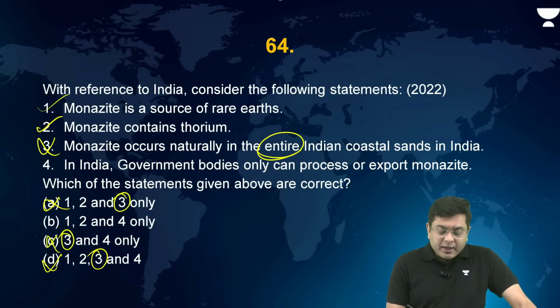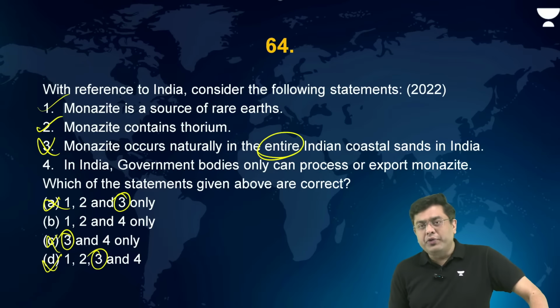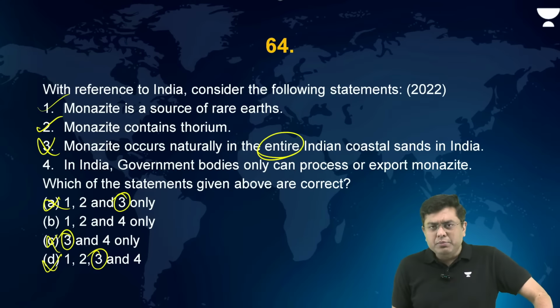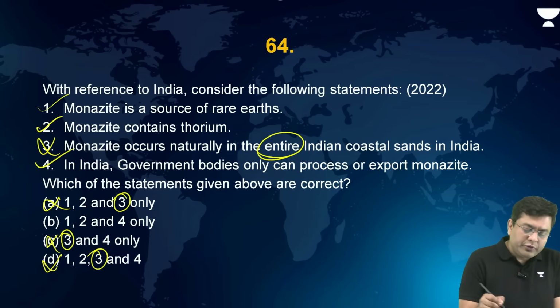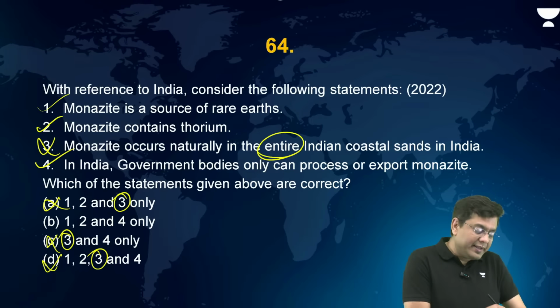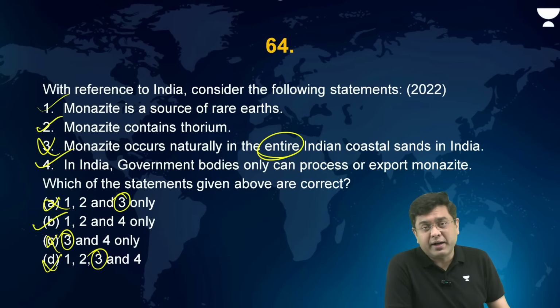In India, government bodies only can process or export monazite because it contains thorium, which is very important strategically for energy requirement and for other utilities as well. So this is also correct. Okay, so the correct answer in this case, very abundantly found in which of the coastal areas? Kerala coast is where you will find a lot of monazite sands. Yes, also in Jharkhand you will find some amount of monazite.